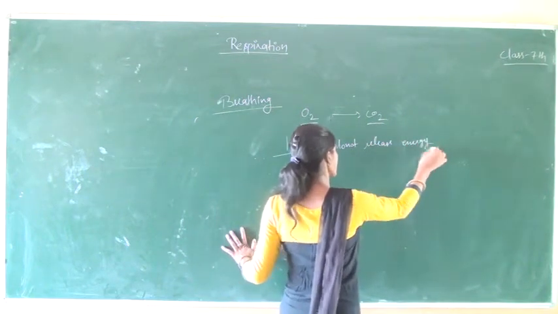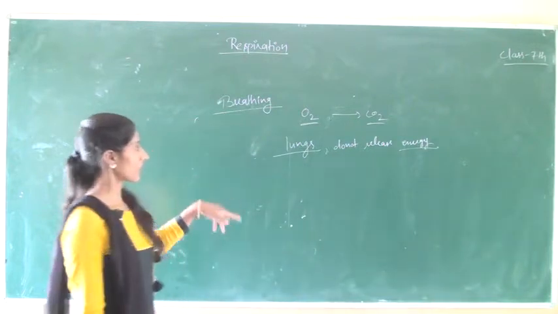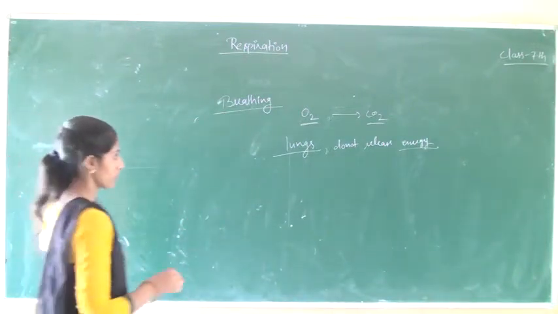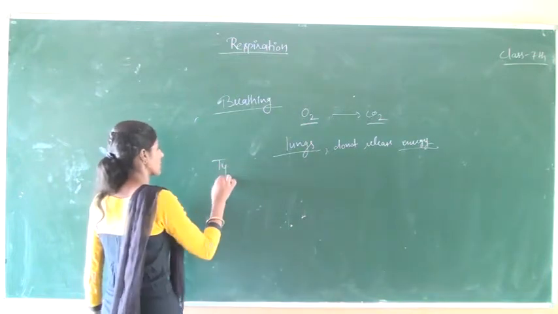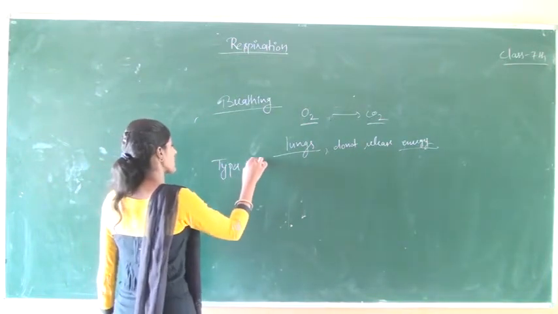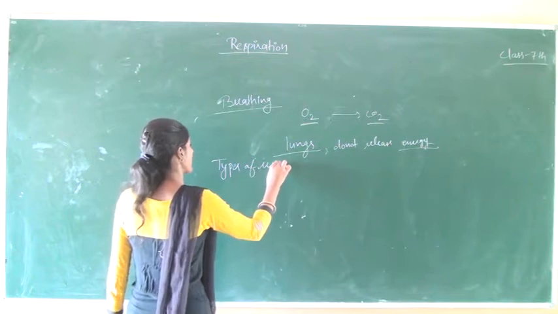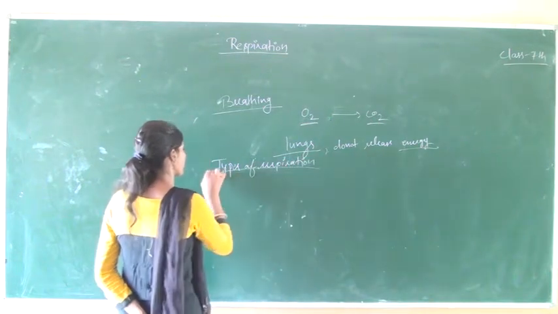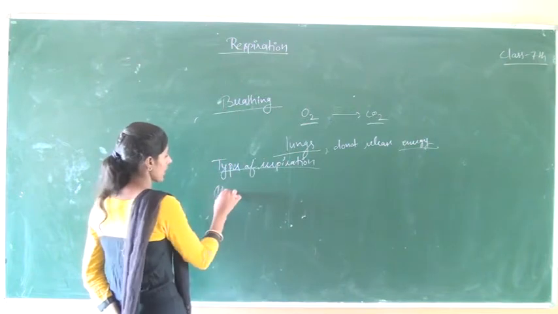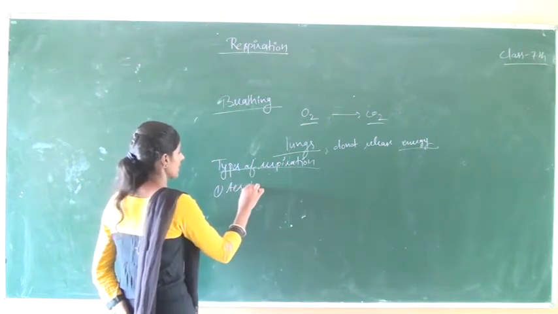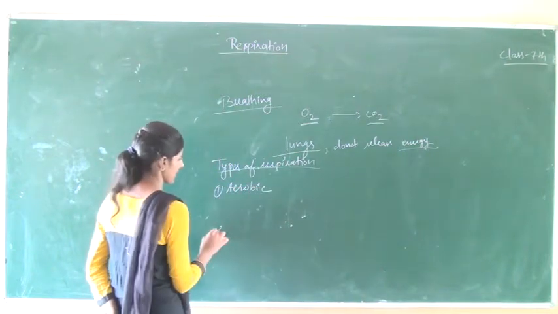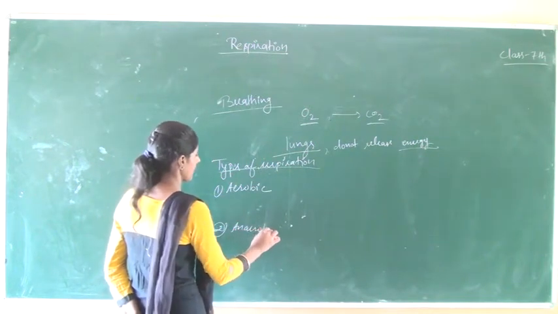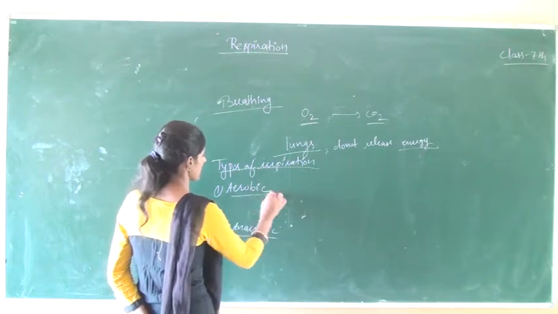After that, types of respiration. There are two types of respiration generally, aerobic respiration and anaerobic respiration.